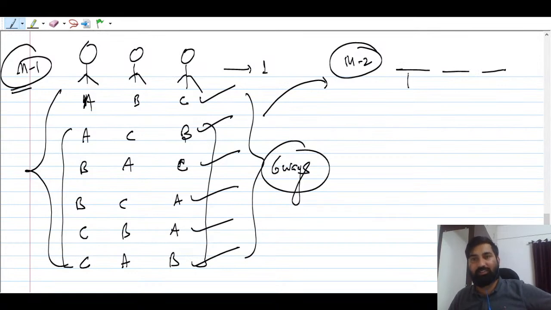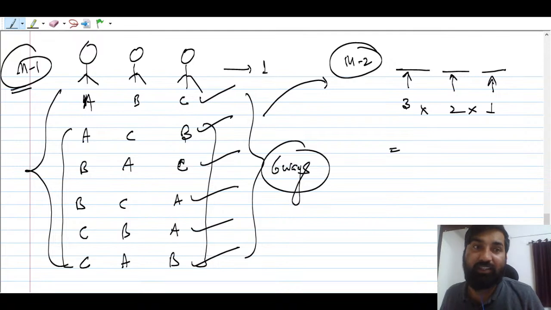So this space can be filled by 3, this space can be filled by 2 friends, and this can be filled by 1 friend, right? So you have to multiply this. Why are you multiplying? The very important reason is you have to stand all the friends, right?